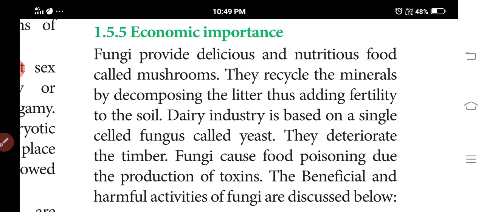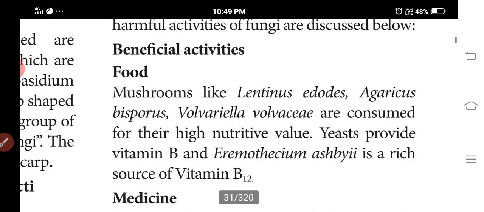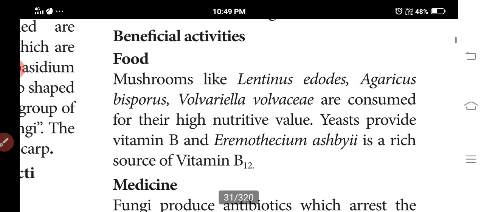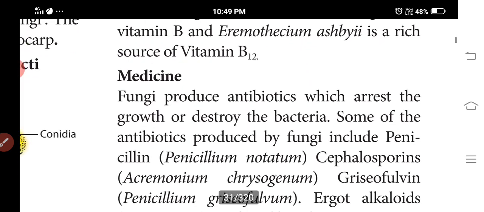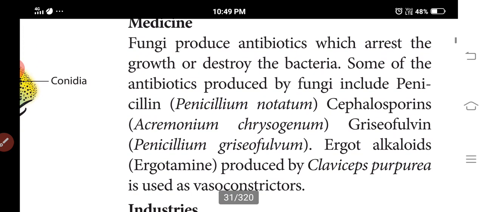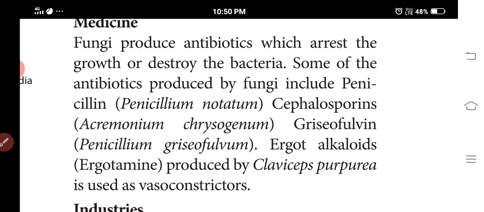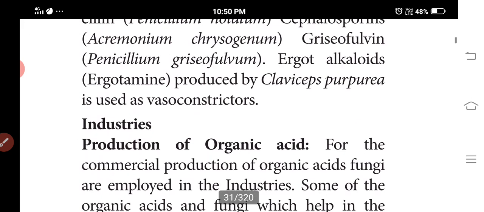Next, the beneficial activities one by one. First is food. Mushrooms such as Agaricus bisporus and morchella are consumed for their high nutritive value. Yeast provides vitamin B, and Eremothecium is a rich source of vitamin B12. Next is medicine. Fungi produce antibiotics which arrest the growth of or destroy bacteria, useful against Staphylococcus. Claviceps purpurea produces vasoconstrictors. Next is industrial use.